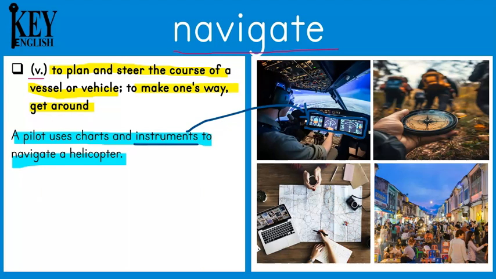I could also make a sentence like, the hikers learned how to navigate with a compass. A compass is a tool that has been around for a very long time, and it helps people figure out which way they need to go, whether that's north, south, east, or west. If you visit a new city, you might need a map to help you navigate around the city. Or I could make a sentence like, it was hard to navigate the crowded market. If there are a lot of people in a place, it might be hard to get around and go where you need to go.